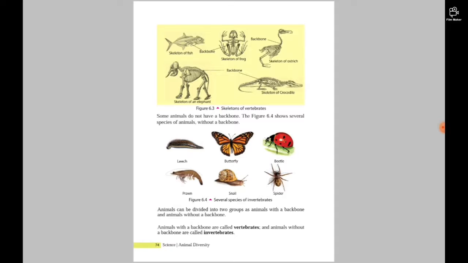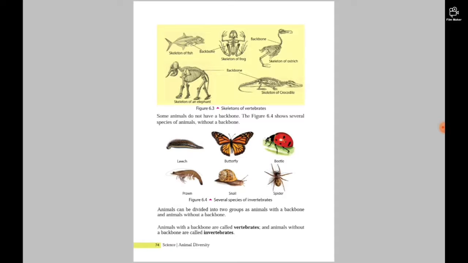So animals can be divided into two groups: animals with a backbone and animals without a backbone. Animals with a backbone are called vertebrates, and animals without a backbone are called invertebrates.